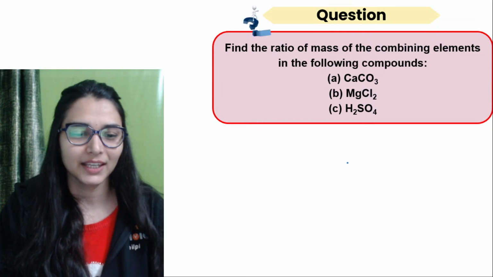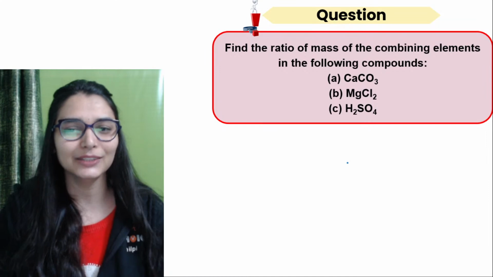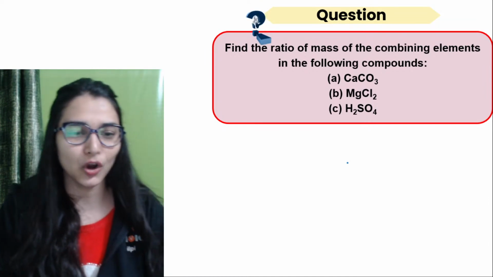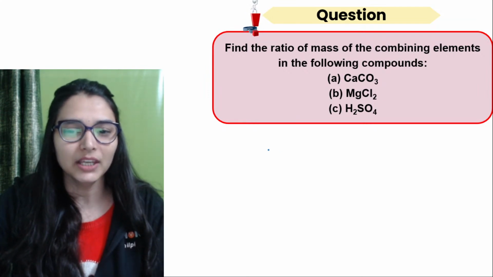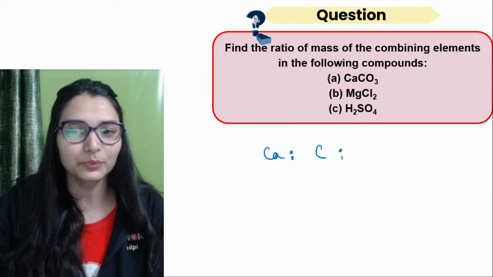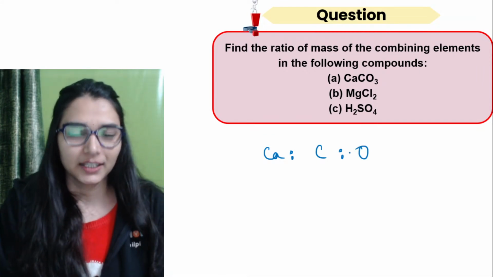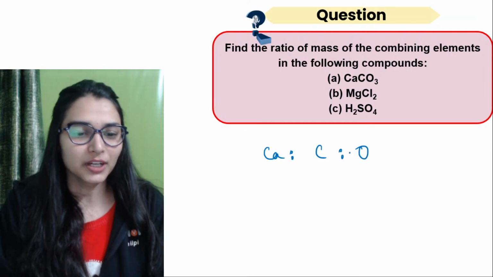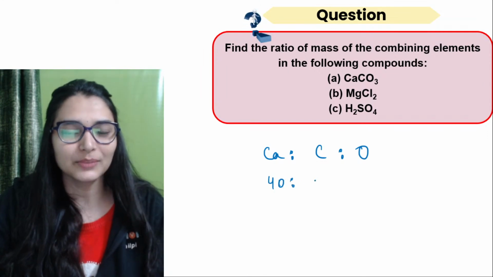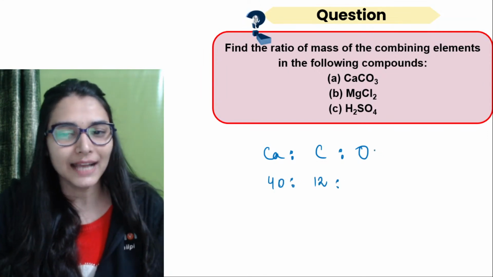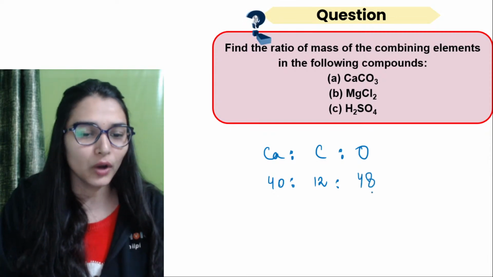Next is easy. Okay, find the ratio of mass of combining elements in the following compound. ये कर सकते हो, law of constant proportion use कर लेना. So in calcium carbonate, tell me what would be the ratio of masses of the combining elements? Calcium, carbon and oxygen. You should know the atomic mass of calcium. बताओ कितना है? 40 units. Okay, carbon has a mass of 12. One oxygen has a mass of 16. So 3 का कितना होगा? 48. What would be the ratio?